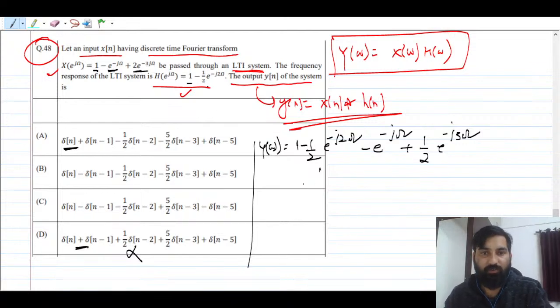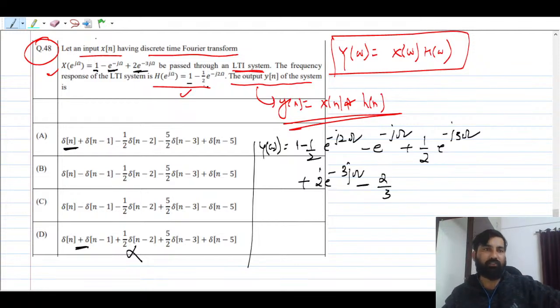Now you take this, so it will be nothing but plus 2 e raised to power minus 3 j omega. Now you multiply with this, so it is nothing but minus 2 by 3, I mean 2 gone here, e raised to power minus j 5 omega. Understood? So it will be plus, and this is minus here. So which option can be correct here?